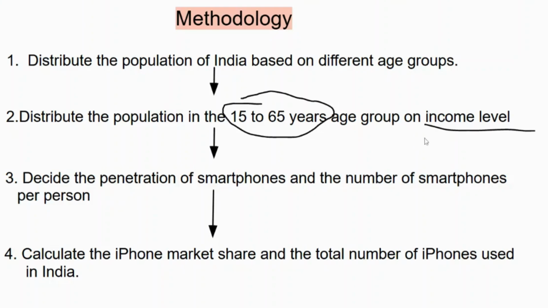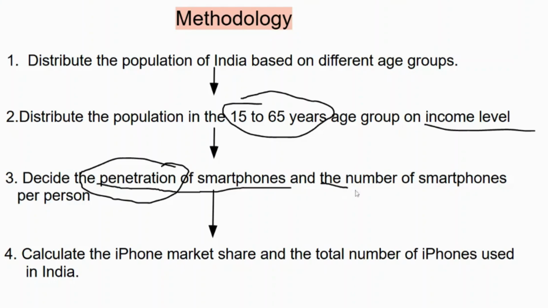And then after distributing them, we would see the penetration of smartphones for each of these income levels, because even in each of these groups, not everybody would own a smartphone. Penetration will tell us how many people actually own smartphones or not. There might be people who won't have smartphones at all.